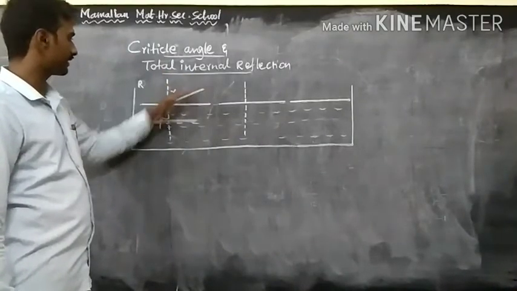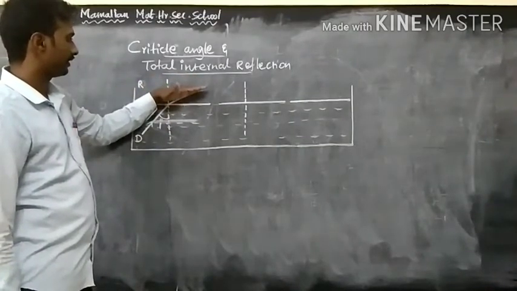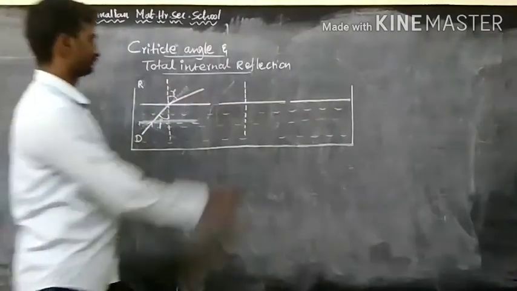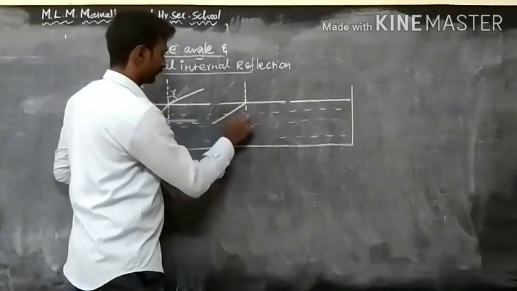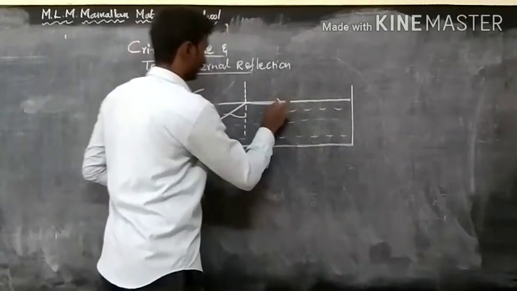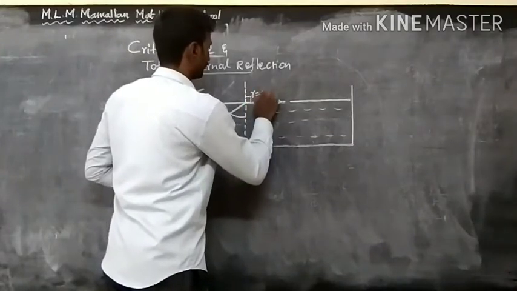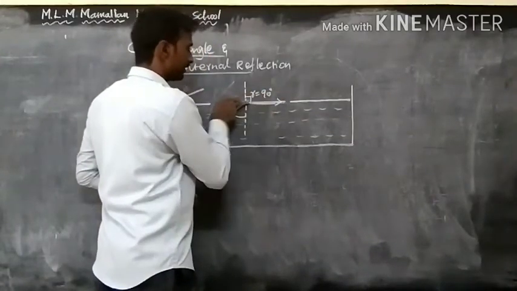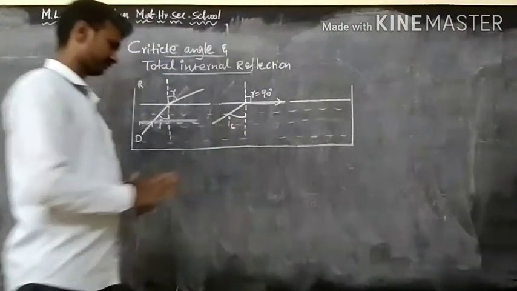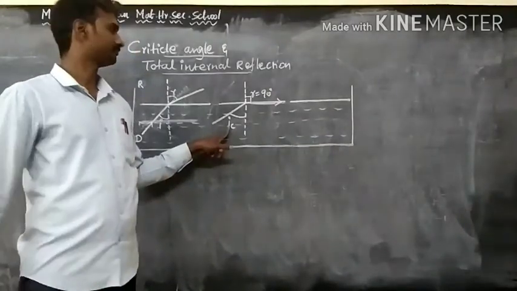On further increasing the angle of incidence, the refracted ray becomes parallel to the surface of the water, or the refracted ray just crosses the plane of separation at a particular angle of incidence. This particular angle of incidence is known as the critical angle.